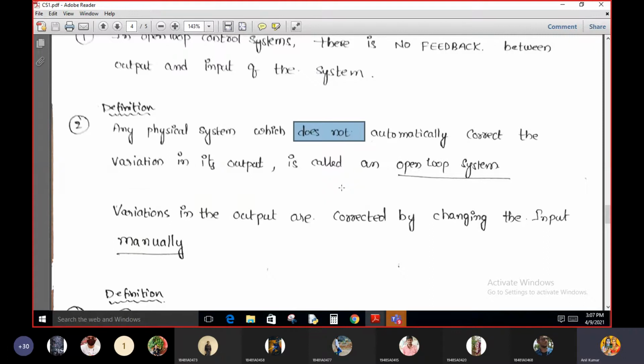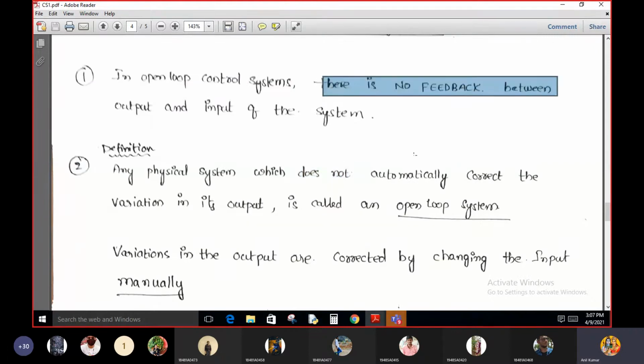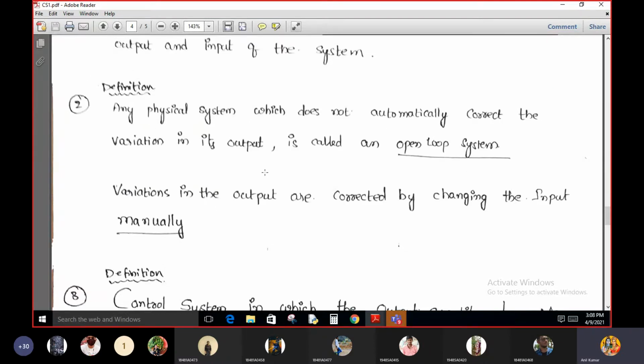Why? Because there is no feedback connection between input and output. Because of the absence of feedback between output and input, the variations in the output are not corrected automatically. You need to correct those variations manually in an open loop control system. This is a very important point.